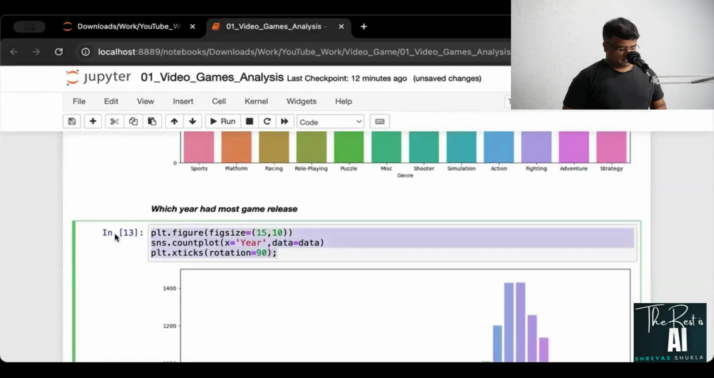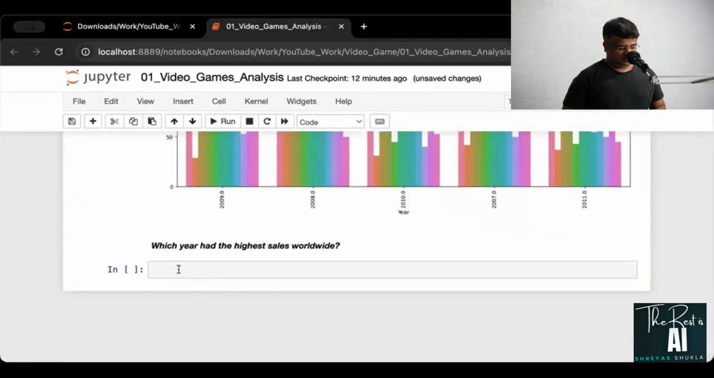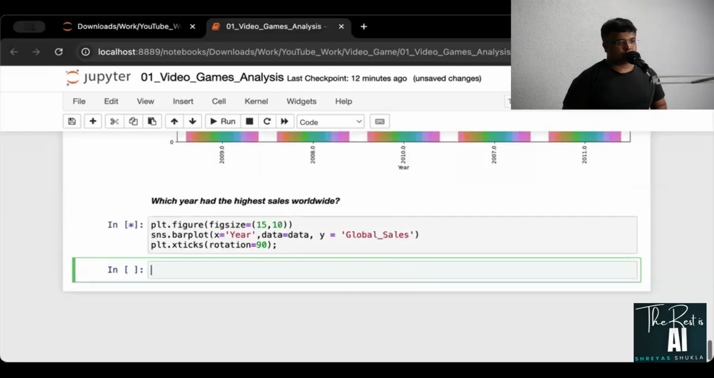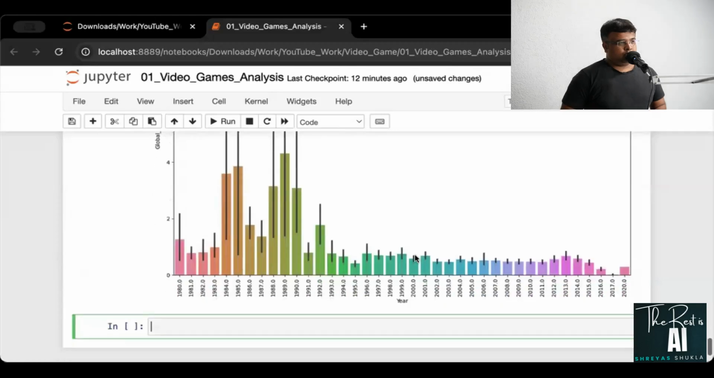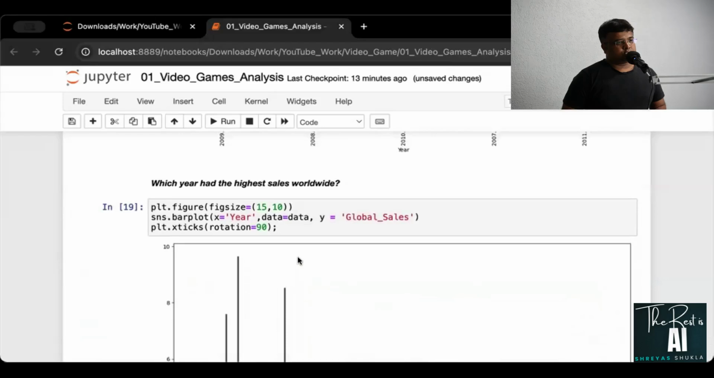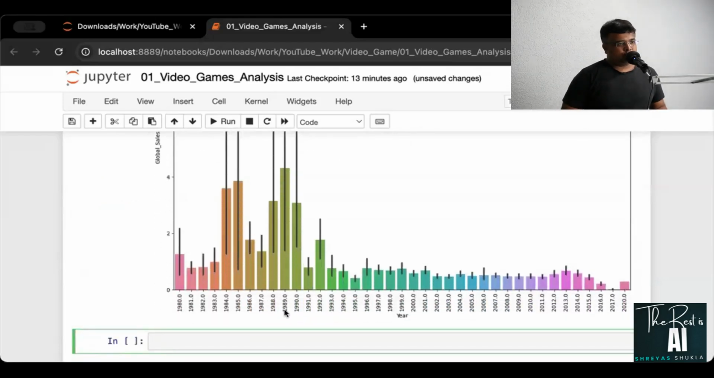make few changes. I'll copy this, paste here, and here this is no longer a count plot, this is a bar plot. On x-axis we have year, and on y-axis we have global sales. You run that. All right. Now quite a problem here, because the thing is, this is global sum for each of the year.